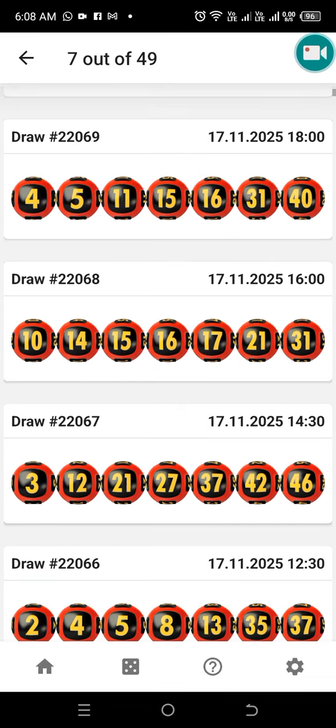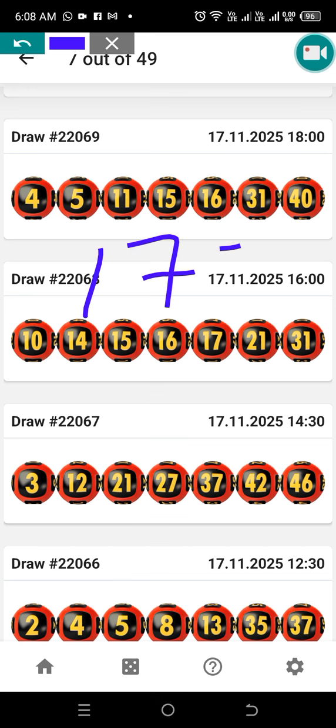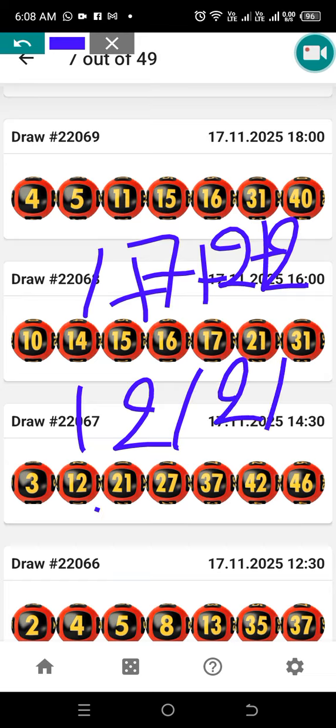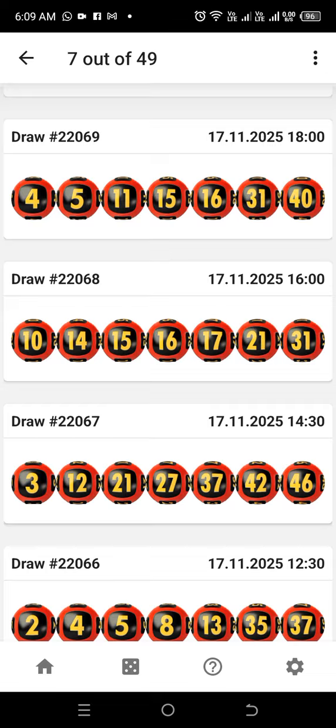And when you do all the numbers together, you can see 1,722. You add these numbers together, it's still going to be 12 or 21. 1 is 6, 6 is equal to 19 or 16. So 21, 12, 16, 19 was the banker also.